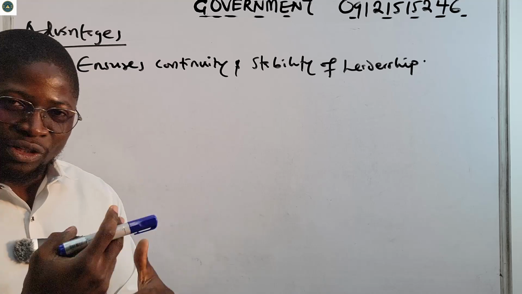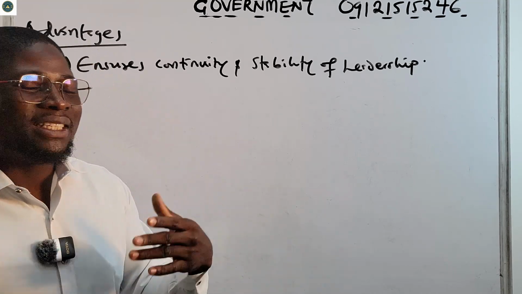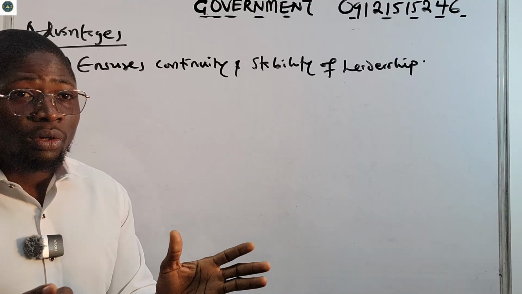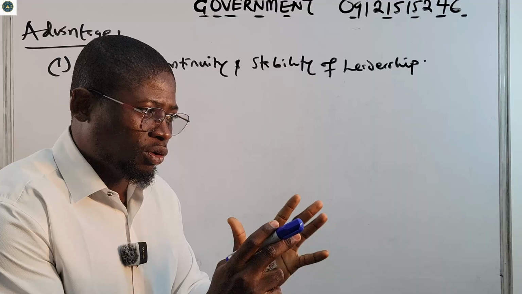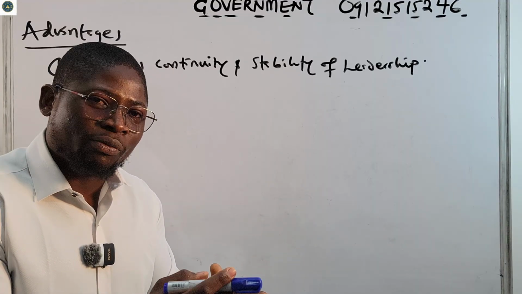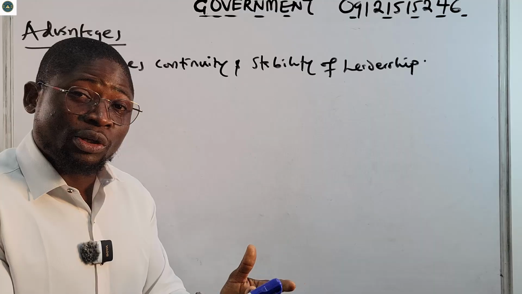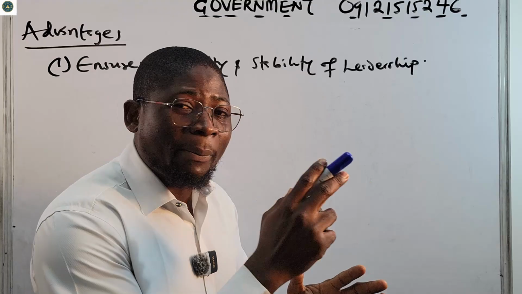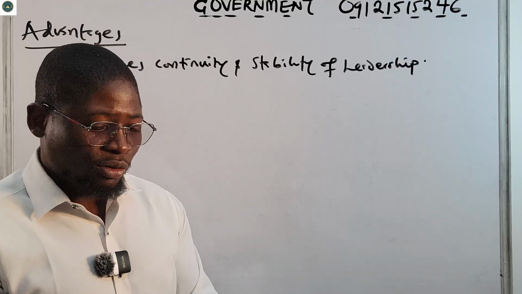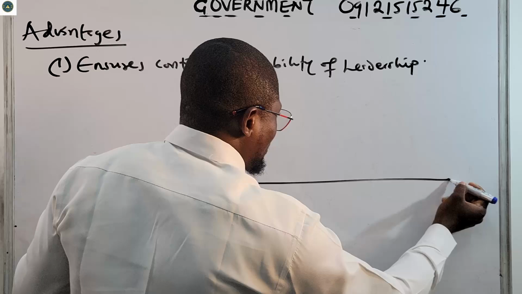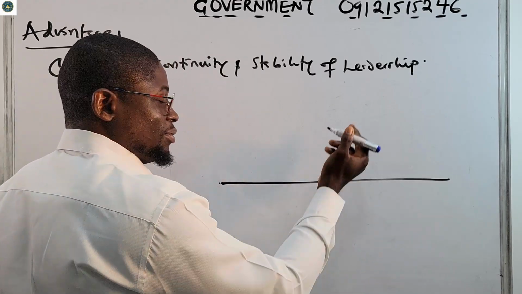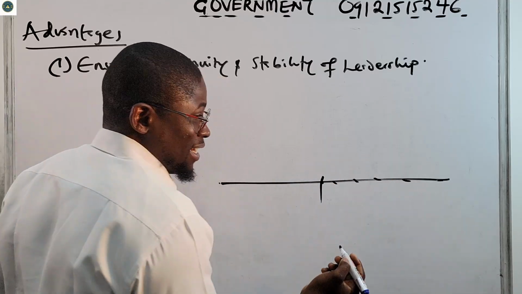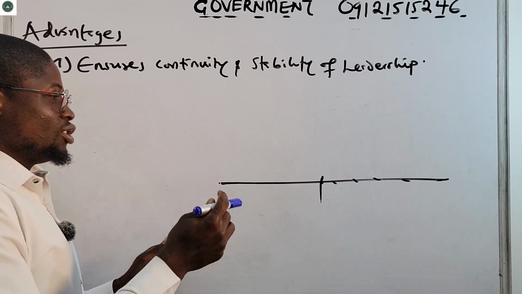So there's usually continuity. You are not changing government every time. They usually have ideals that they follow. Even if another monarch comes from the family, if it is passed down to the child, you want to continue from where the father or the mother stopped. Say he is building a road from year to year. If he passes it to the child and the child says, no, I don't want to do this road again, it will spoil, like what we are seeing in Nigeria now. It's as simple as that.